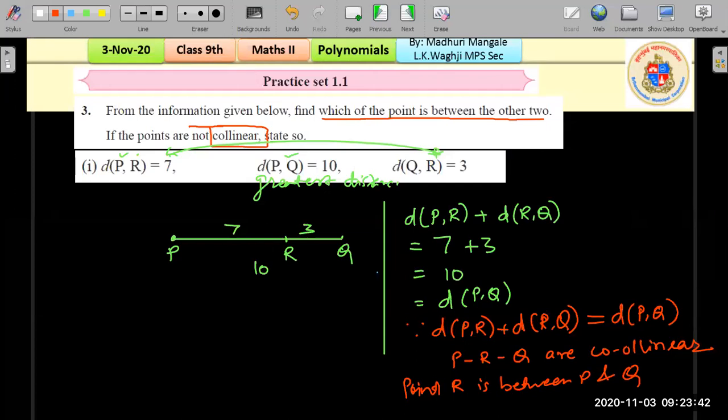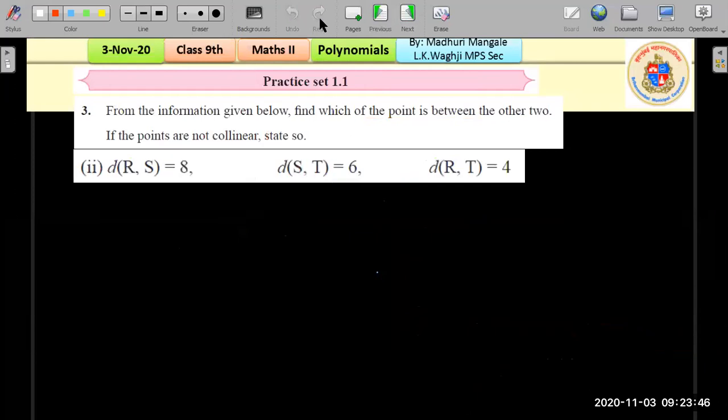Okay, so this is easy, and we move to the next question. A similar type of problem from question 3. Again, we are asked here to find which point is between the other two, and also we have to find if the points are collinear or not. Okay, so how do we begin? We start with the greatest number. Which is the greatest? It's 8.